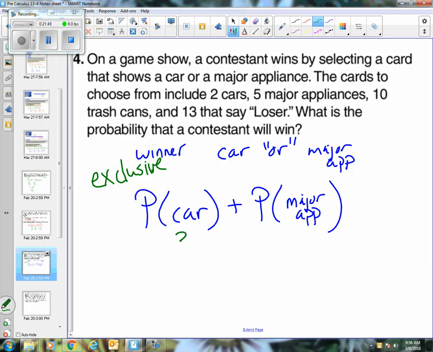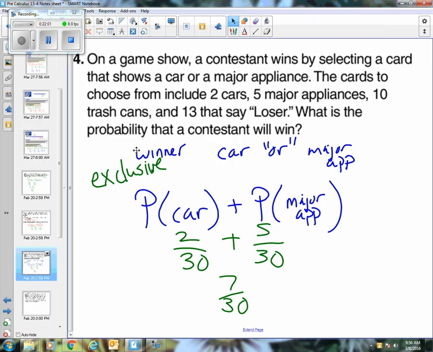So we have 2 out of 30 different ways to win with the car card. We have 5 out of 30 ways to win with the major appliance. So that would give us 7 out of 30 ways total, which I think most people just sort of automatically do. Okay, how many different ways can I win? 2 are cars, you have 5 appliances, 7, right? But this is or because you have more than one way to win. It's either this or it's that. You wouldn't say and, right? Because you don't get both. You only get to choose one.